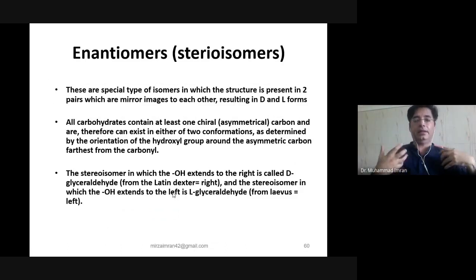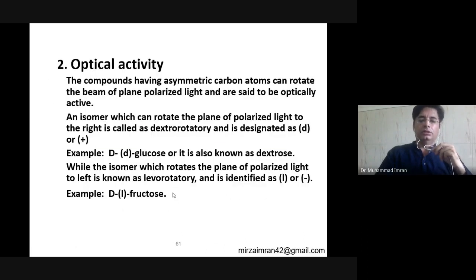Like I can see my face in the mirror, it is a mirror image, but we cannot superimpose. So all monosaccharides which have chiral carbon in D and L form show optical activity.